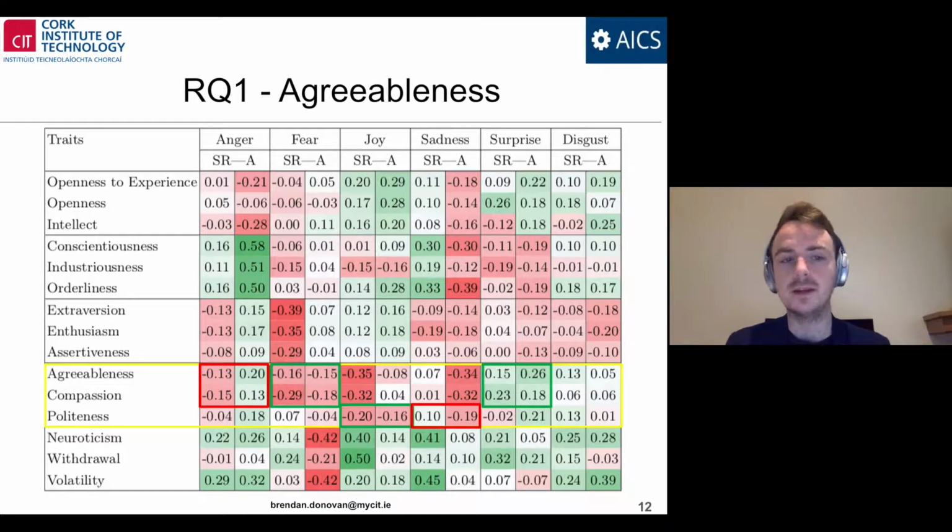In terms of why this may be the case, people high in agreeableness are pro-social and they do not, quote-unquote, like to rock the boat, and they act in ways that benefit their in-group. And anger is an emotion that can cause in-group or group disharmony or conflict between people. As a result, it might be the case that people high in agreeableness feel more shame about experiencing anger, and are therefore less likely to self-report it, but they still express it.